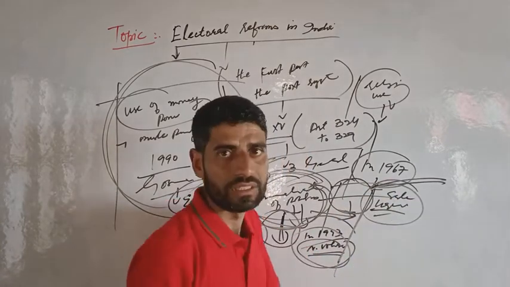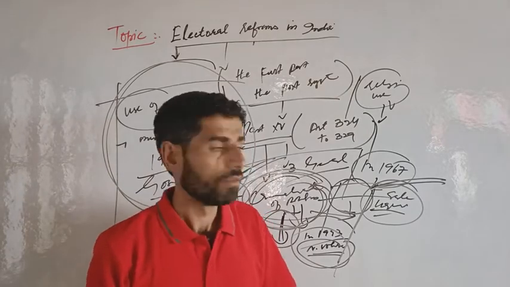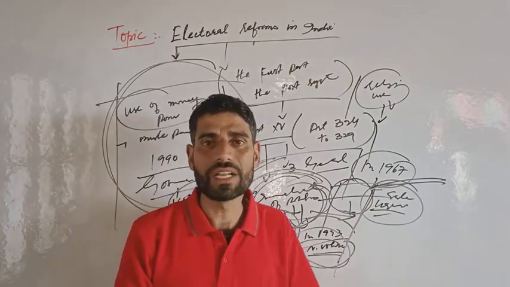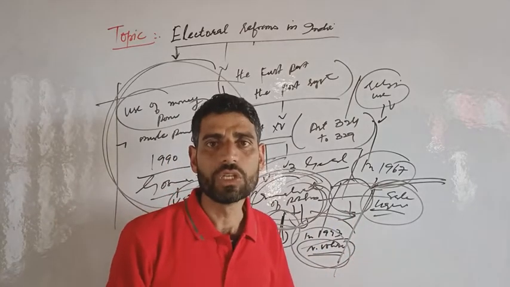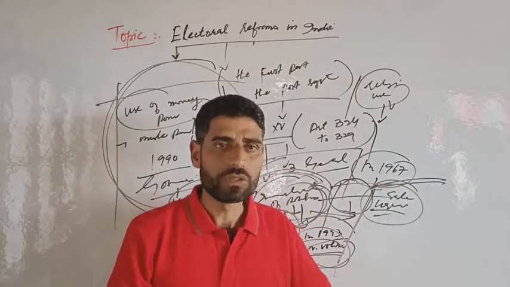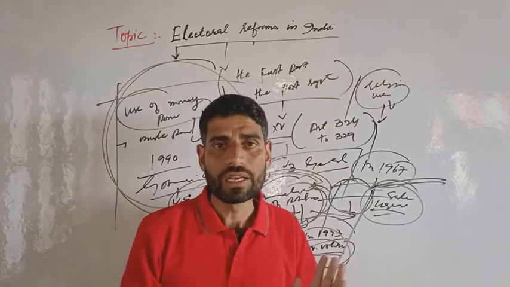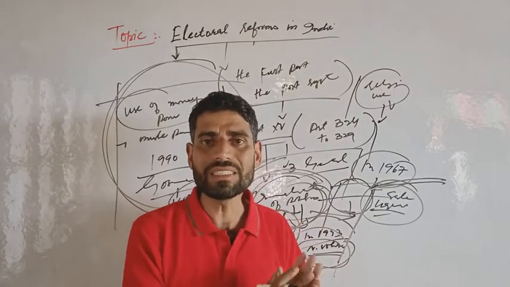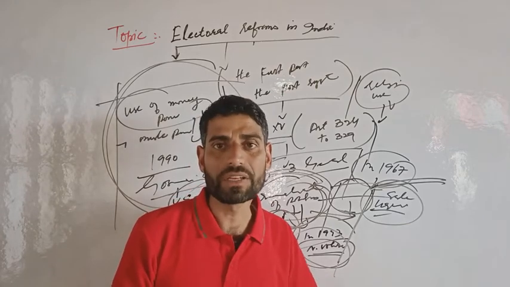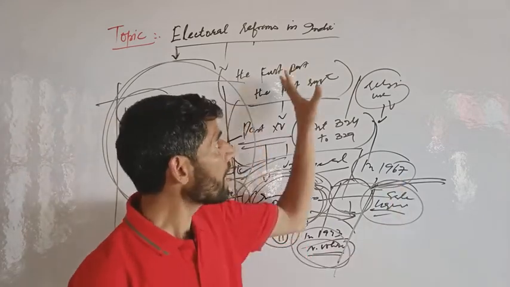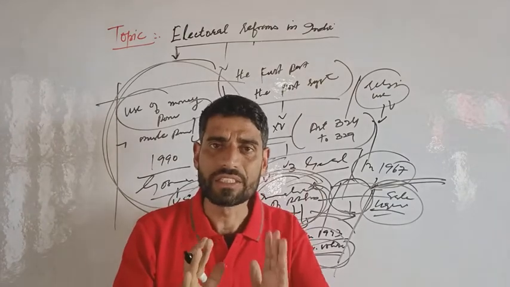We see that the sale of liquor is used for what? To gain support at the time of election. So these are malpractices, corrupt practices. Electoral reform means to get rid of, to remove, all these evil practices, malpractice and corrupt practice, and strengthen democracy. The main aim of electoral reform is to strengthen democracy.